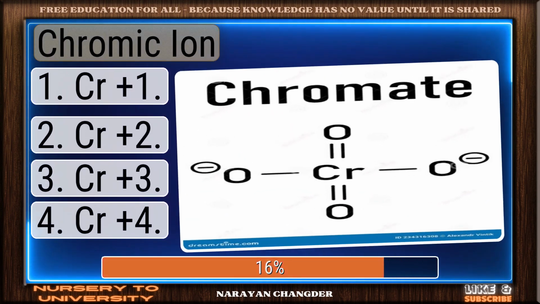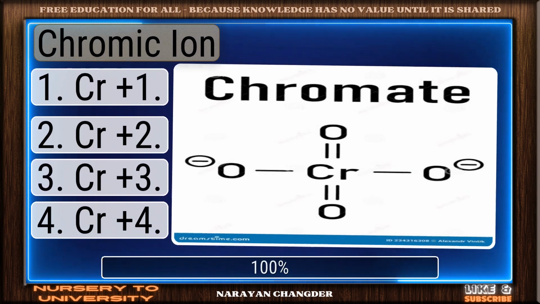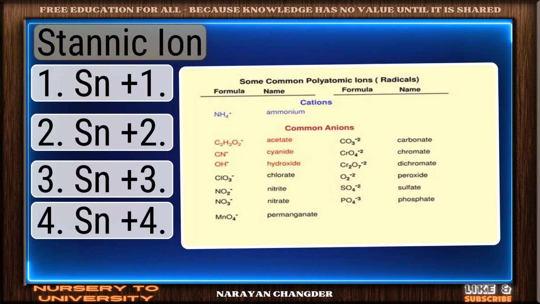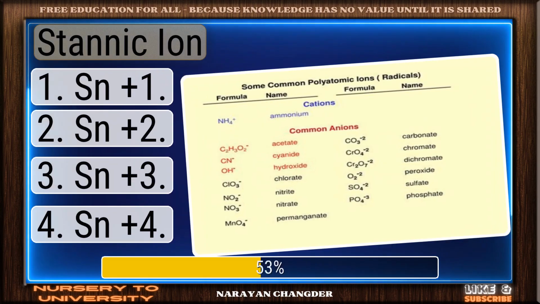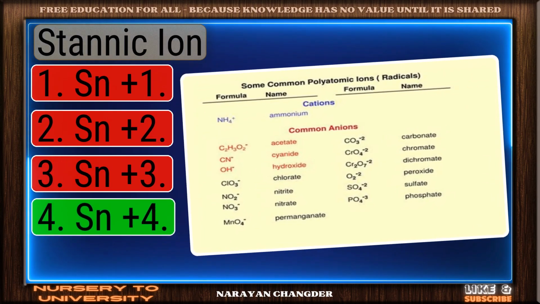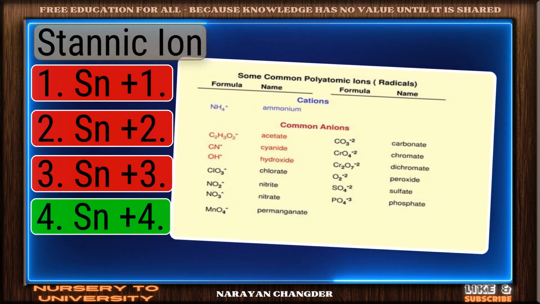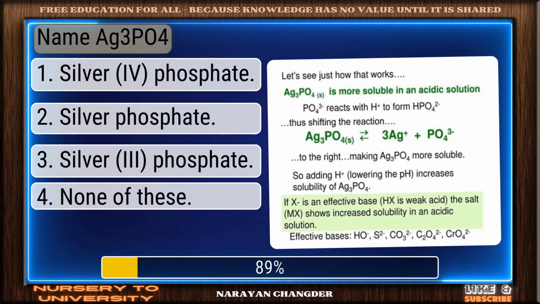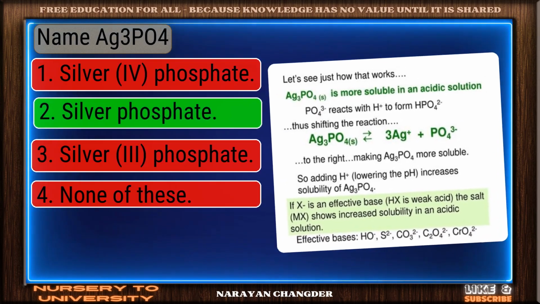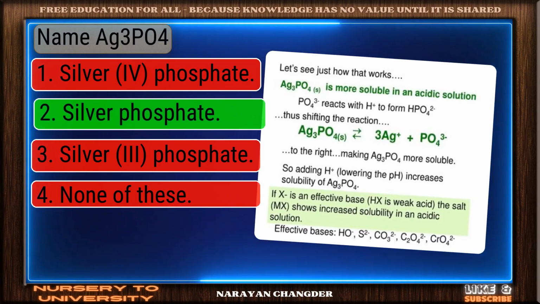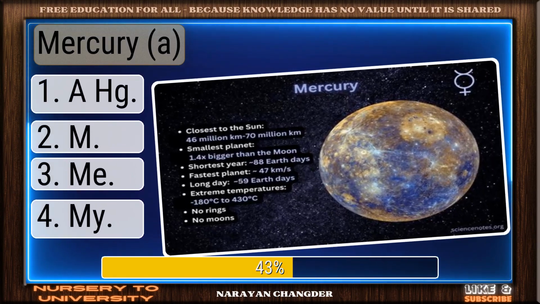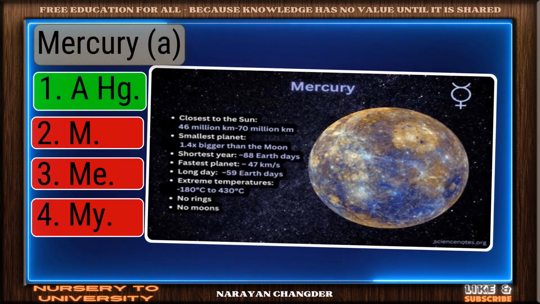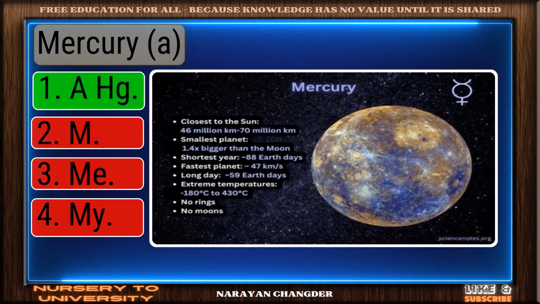Chromic ion. Perfect. Cr+3 is the correct choice. Stannic ion. Bravo. Sn+4 is the answer. Ag3PO4. Right again. Silver phosphate is a valid answer. Mercury. Great thinking. Hg is the right choice.